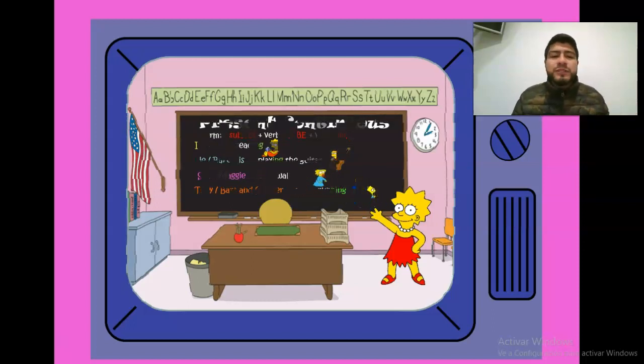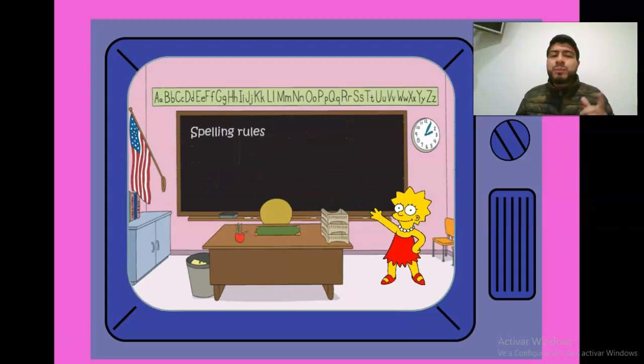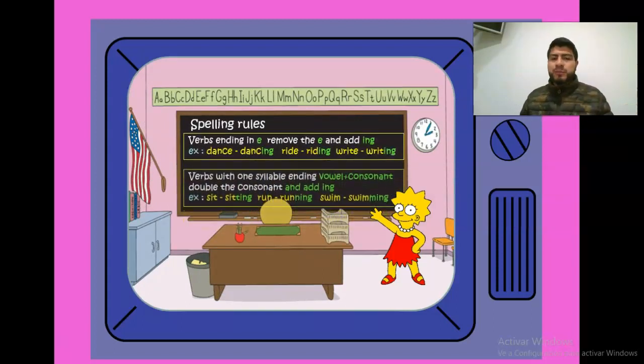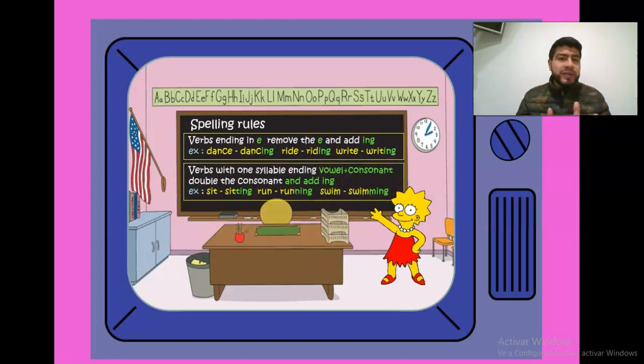So here we have some rules. Pay attention to the spelling rules. We have some general rules here, and the first one says verbs ending in E. So, los verbos que terminan en esta vocal E, it says remove the E and add ing.